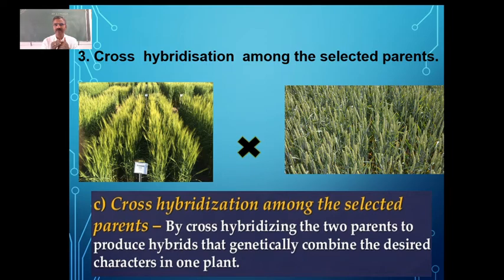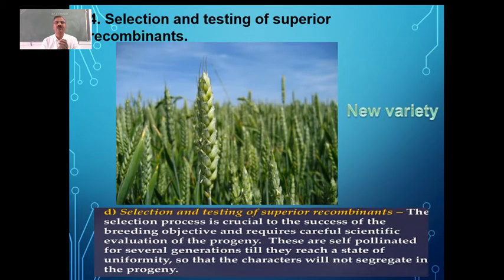When we go for hybridization, the next step becomes very crucial for the selection. So in the fourth step, we are going for selection and testing for superior recombinants. As I told you, we want a variety with both characteristics, good yield and also resistance to the pathogens.